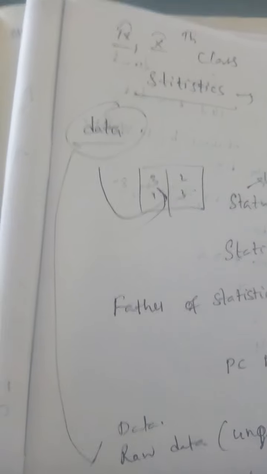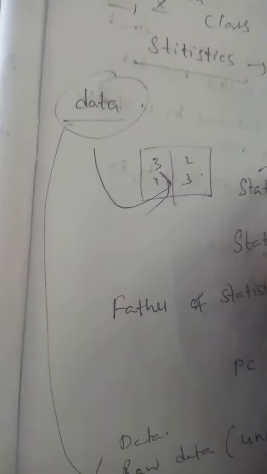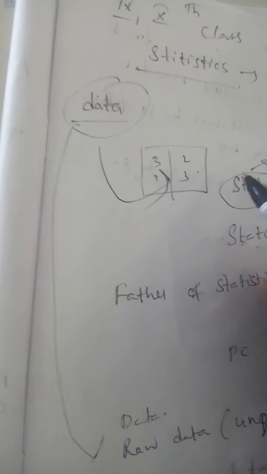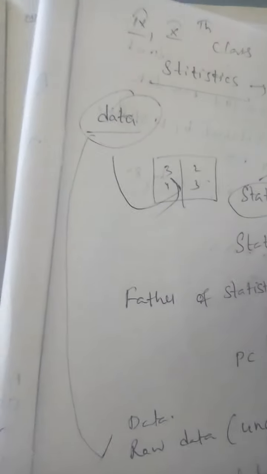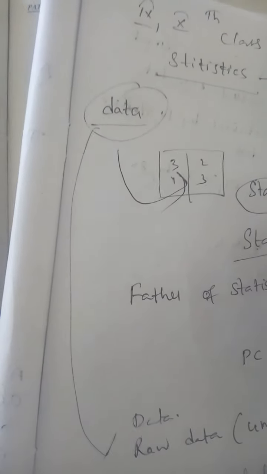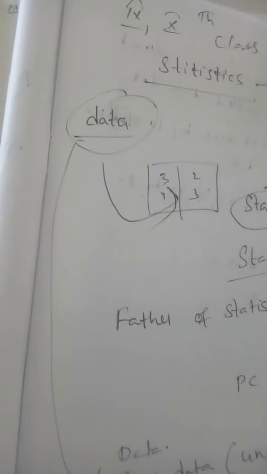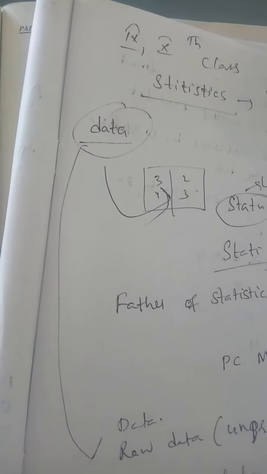Statistics: the word is derived from the Latin word status, or the Greek word static, which means political state.